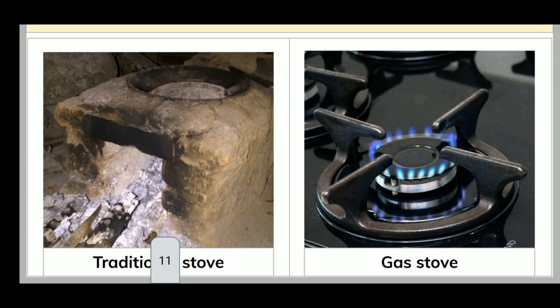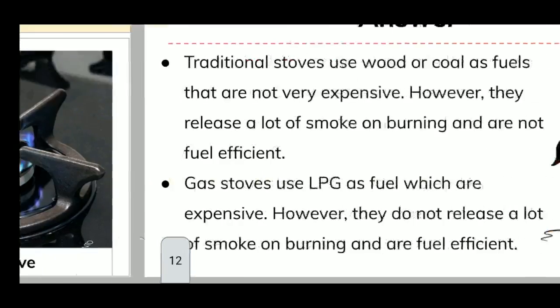the lower part, that is below the vessel, the black color used to come while using the traditional stove, correct? But in a gas stove that problem is not there. Okay. Which do you prefer at present? We prefer to use a gas stove instead of a traditional stove. Yeah.